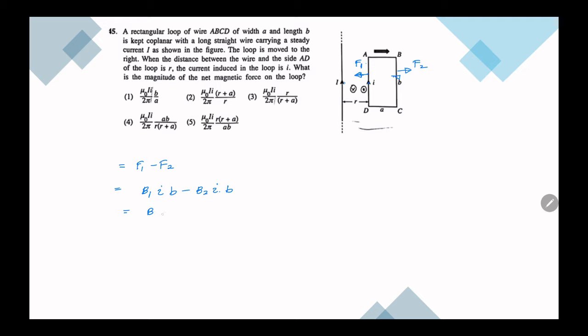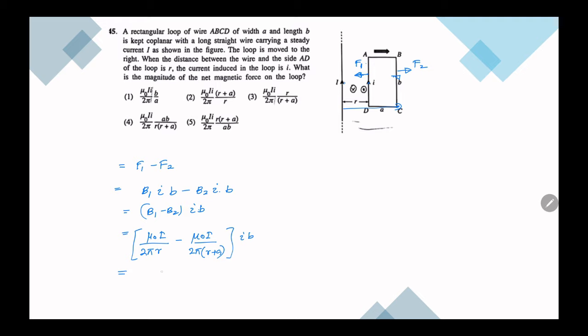So what is B1? B1 is mu naught I over 2 pi r minus mu naught I over 2 pi, what is the distance to B2? R plus a. So r plus a. I b.